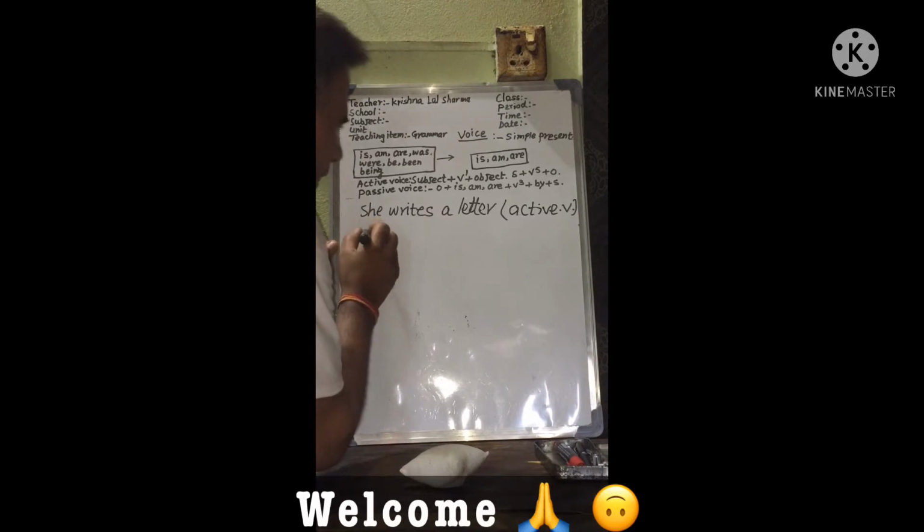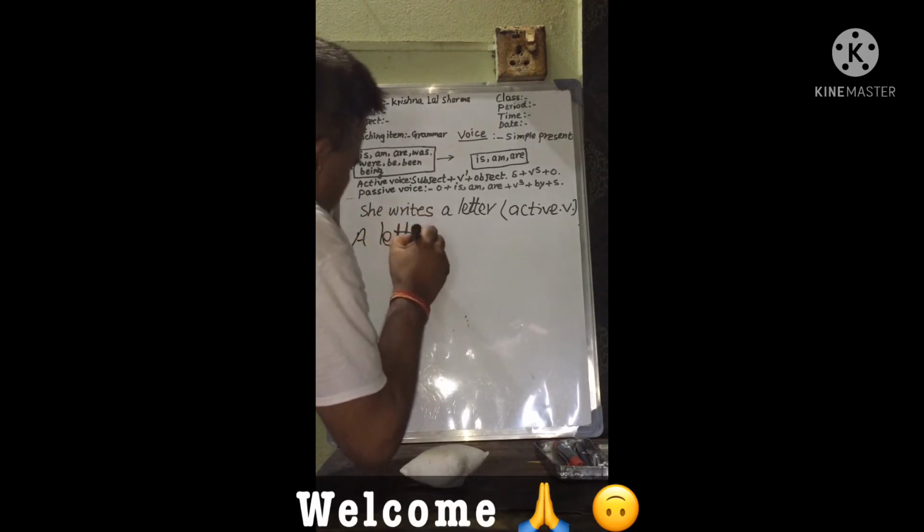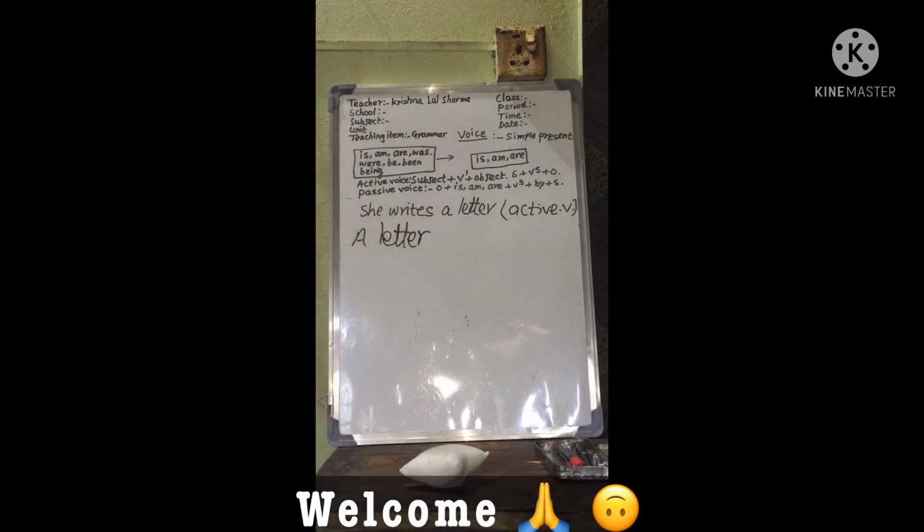Now, a letter. I have already written some verbs. They are kept in the big box: is, am, are, was, were, be, been, being.